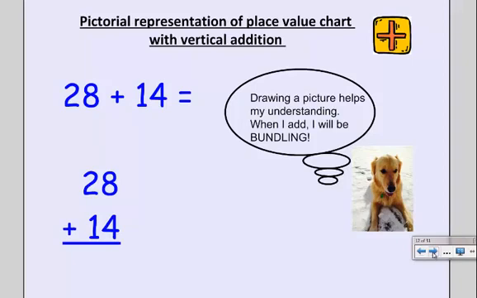So what we're going to look at is a pictorial representation of a place value chart with vertical addition, meaning up and down. So Scoop thinks that drawing a picture really helps with her understanding, and she knows that when she's going to be bundling sets of tens, you can trade 10 ones for 1 ten or 10 tens for 100. So let's see what this looks like.